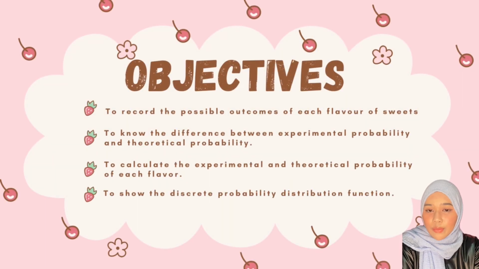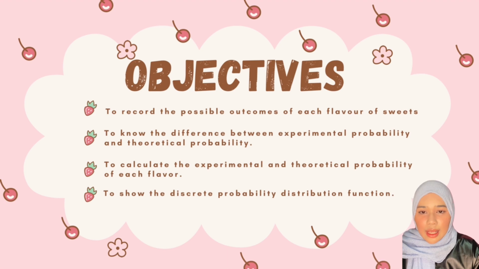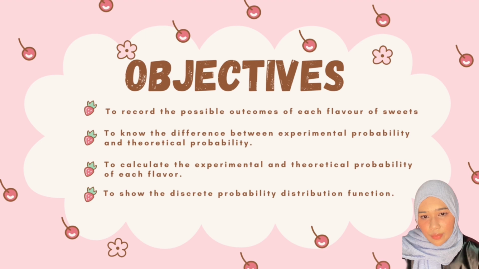There are 4 objectives of this experiment, which is, first, to record the possible outcome of each flavor of sweet. The second one is to know the difference between experimental probability and theoretical probability. Then, to calculate the experimental and theoretical probability of the flavor. And lastly, to show the discrete probability distribution function.